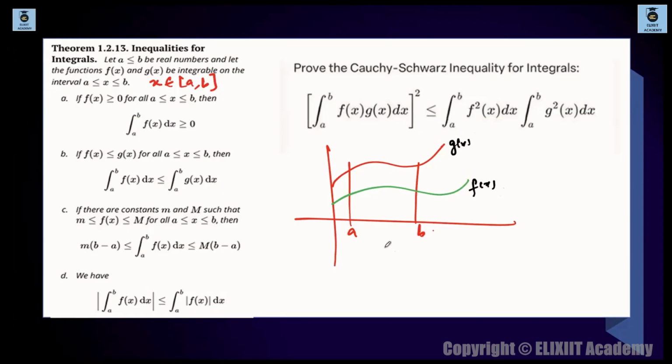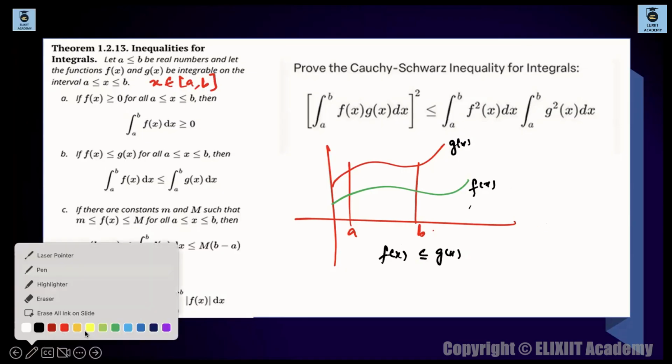Obviously from the diagram itself you can clearly see fx is less than gx. यहाँ पे तो लेस देन है ना, इक्वल टू भी हो सकता है. ठीक है, fx is less than gx from here. You can clearly see from here. So अब बोल रहा है कि इंटीग्रेशन ऑफ fx will be also less than integration gx.